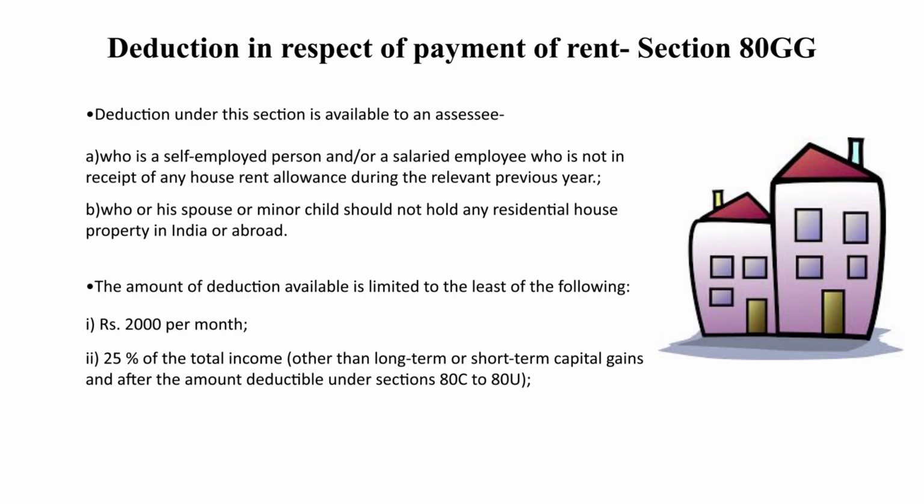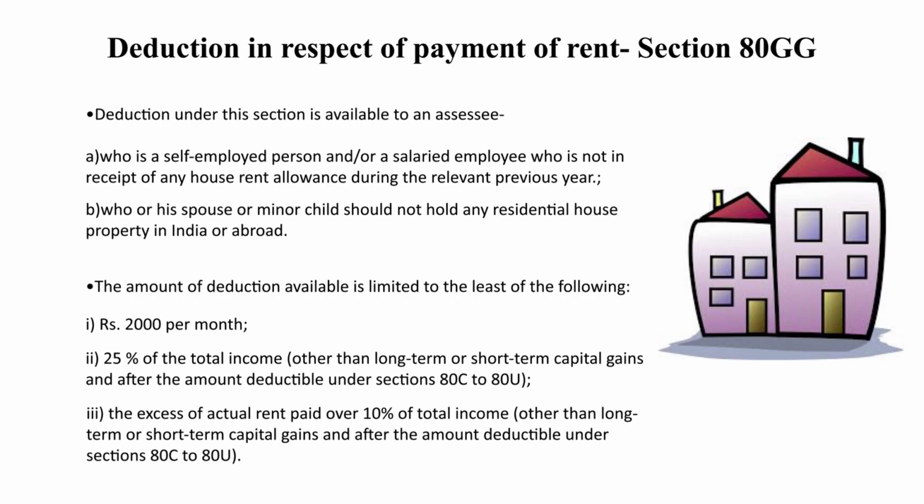25% of total income other than long term or short term capital gains and after amount deductible under Section 80C to 80U, and the excess of actual rent paid over 10% of total income other than long-term and short-term capital gains.